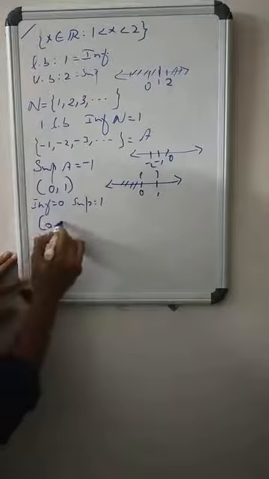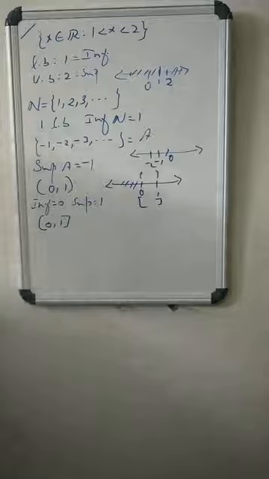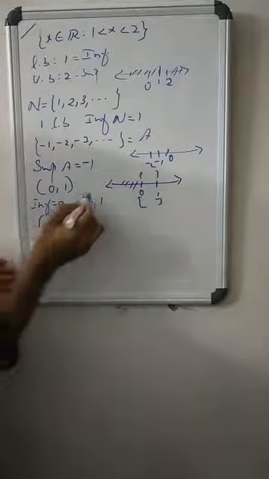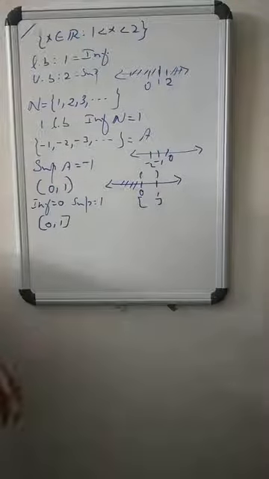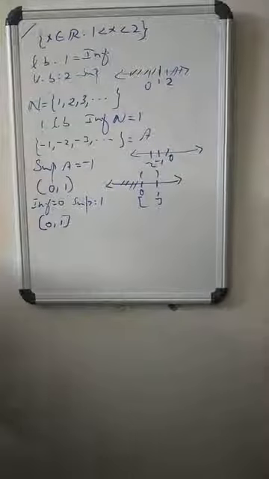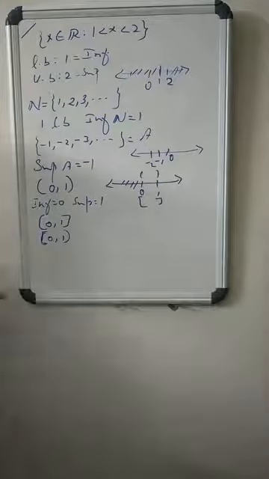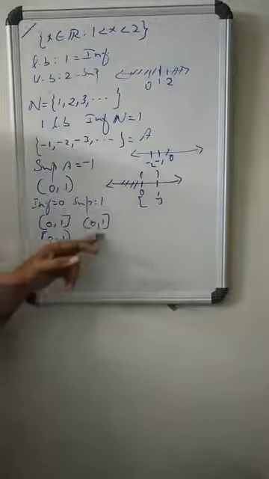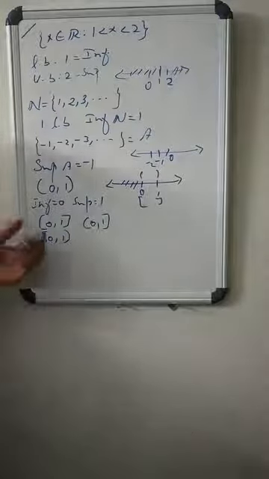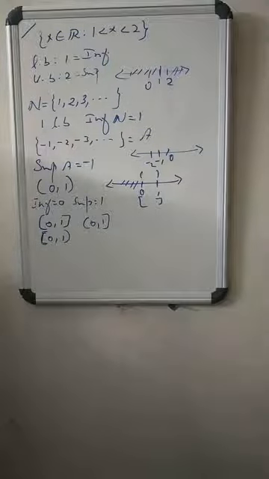If you consider the closed interval [0, 1], what happens? It includes 0 and 1. So again, its infimum is 0 and the supremum is also 1. Similarly, for the half-open interval [0, 1), again the infimum is 0 and the supremum is 1. And for the interval (0, 1], again 0 is the infimum and 1 is the supremum. This is the method to find the infimum and the supremum.